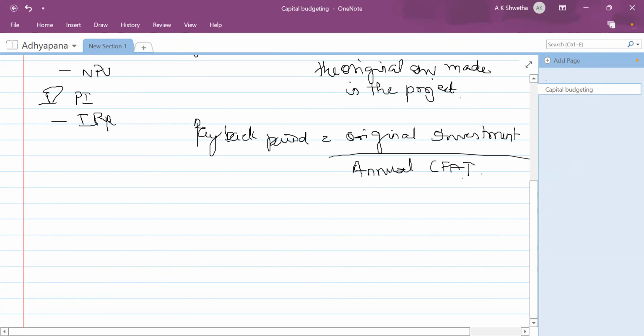This formula has a logic, and it will apply only when the cash flows are uniform.